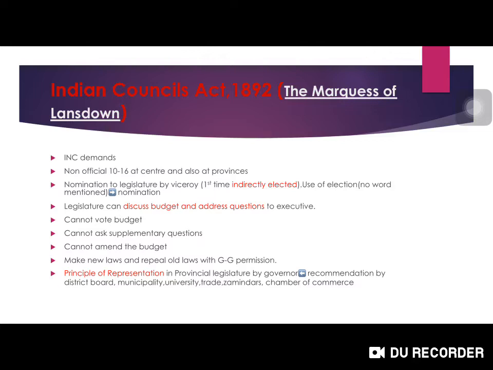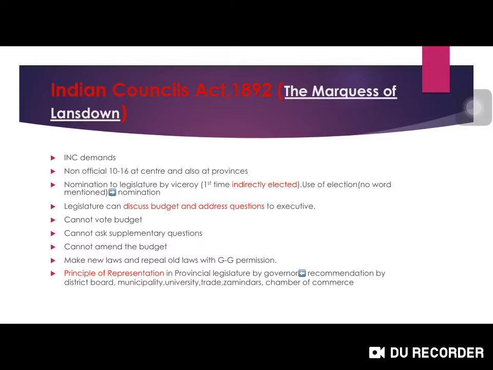At that time the Governor General was the Marquess of Lansdowne. The Indian National Congress made many demands, but very few demands were met by the British government under this act. In this, the non-official members, who were from 6 to 12 till now, became 10 to 16 members at the central level, but at provinces it differs in numbers, it's not that important.